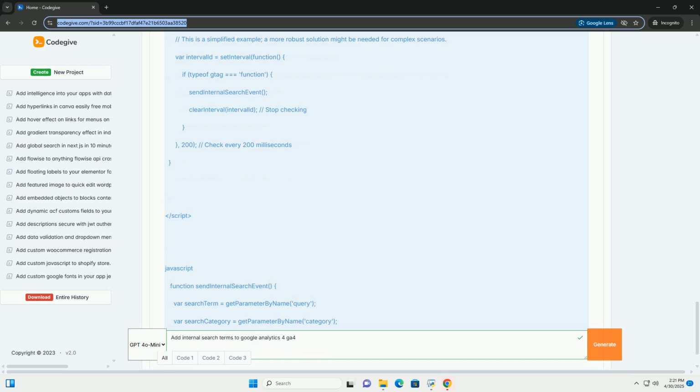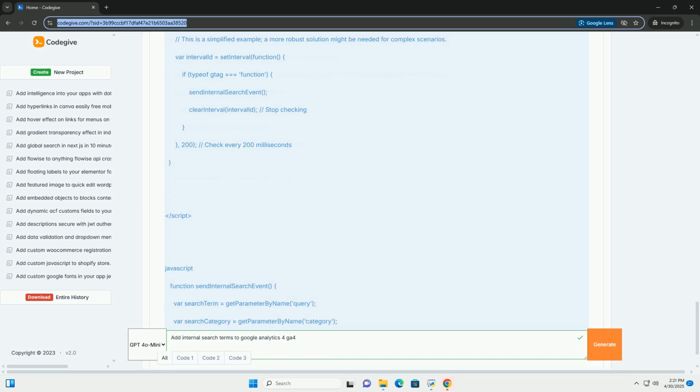Testing and debugging. 1. Open your website's developer console in your browser. Right-click on the page and select Inspect, or Inspect Element. Go to the Console tab. 2. Perform a search. Use your website's search function.